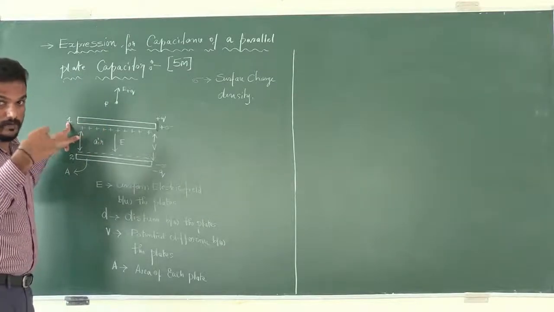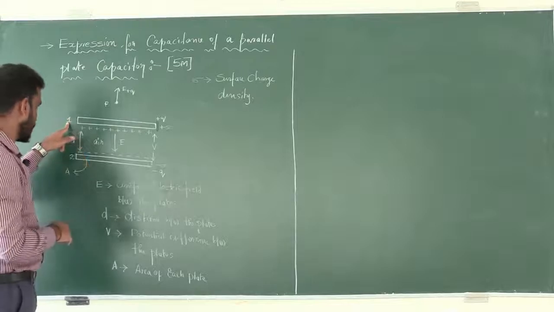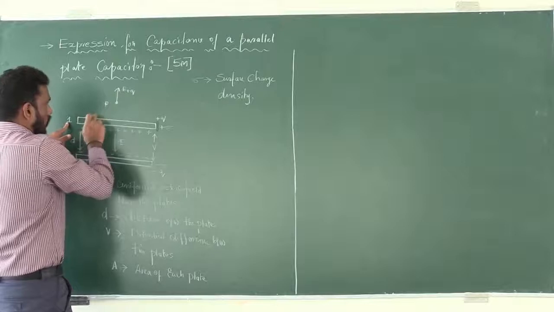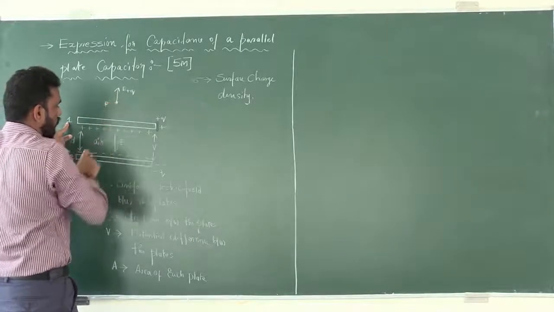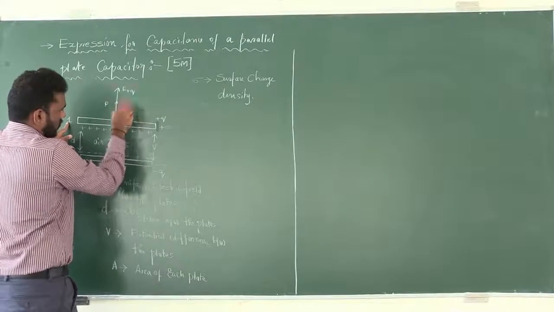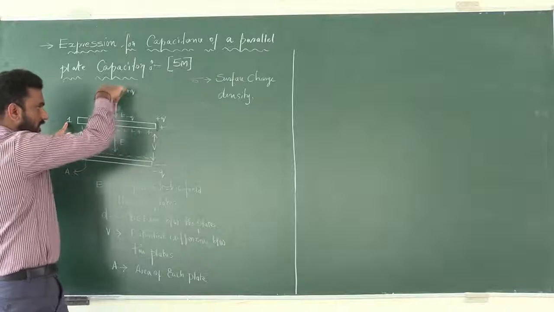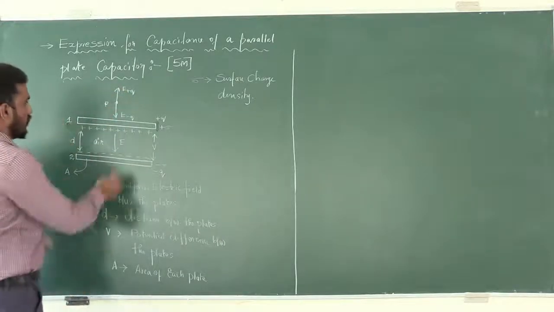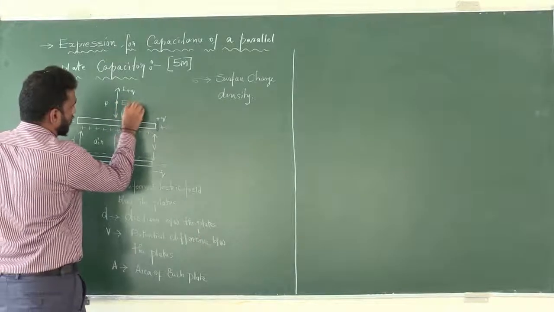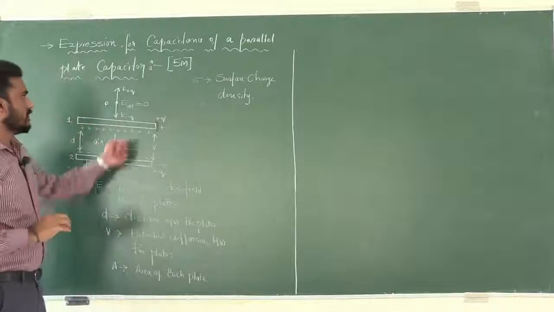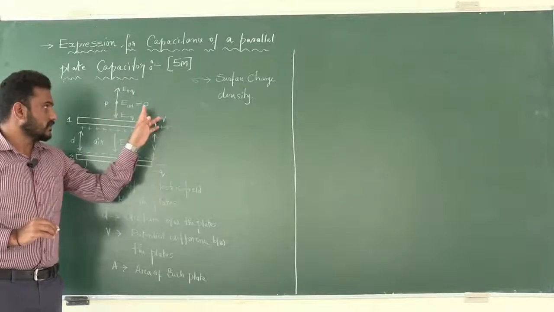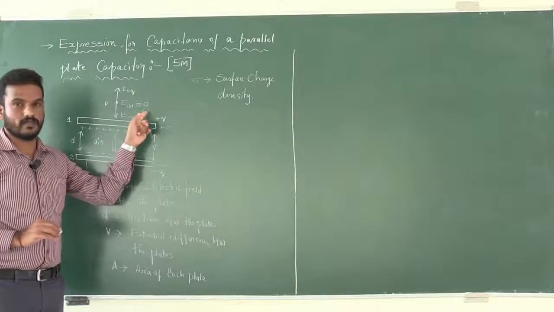We know the basic property of electric field lines. Similarly, at the point P due to the negative charge, that is E minus Q, which is directed towards the negative charge. Then what is the net electric field? Net electric field will be equal to 0, because these two electric fields are equal in magnitude and opposite in direction. So net electric field at this point will be equal to 0.